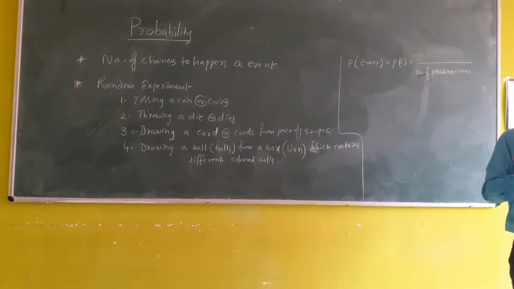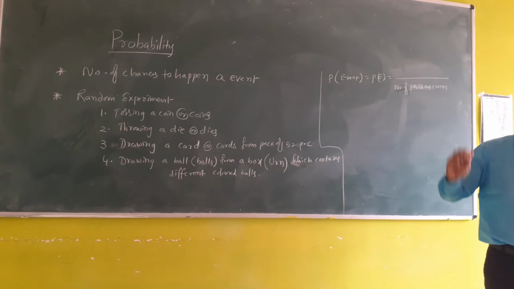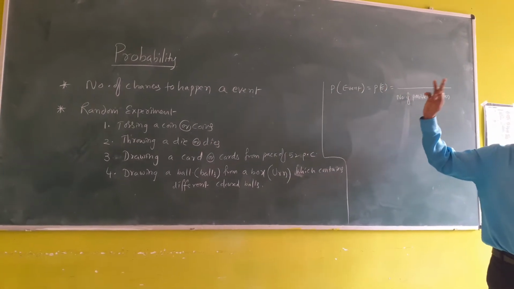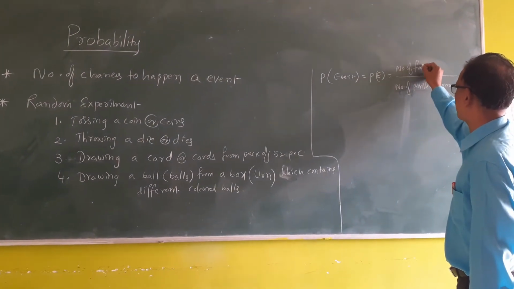Next, the number of outcomes favorable to E, the favorable outcomes.